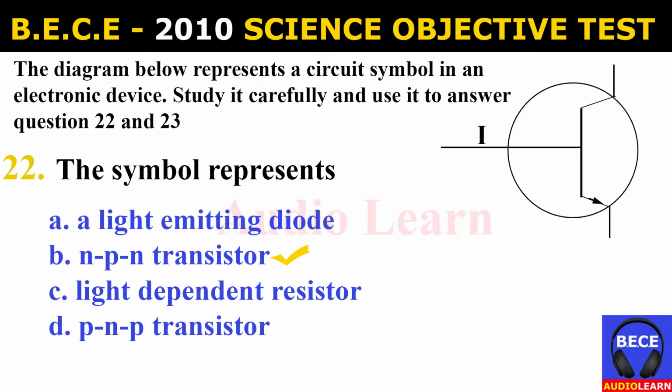The diagram below represents a circuit symbol in an electronic device. Study it carefully and use it to answer questions 22 and 23. Number 22. The symbol represents A. A light emitting diode, B. N-P-N transistor, C. Light dependent resistor, D. P-N-P transistor. And the answer is B. N-P-N transistor.